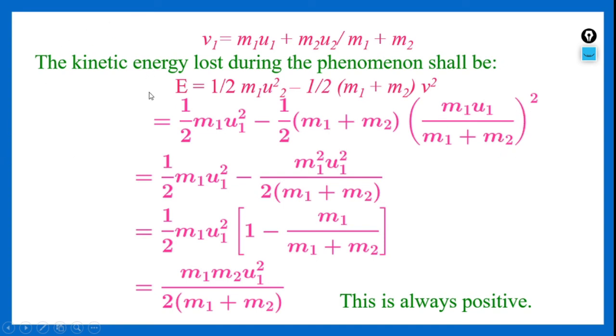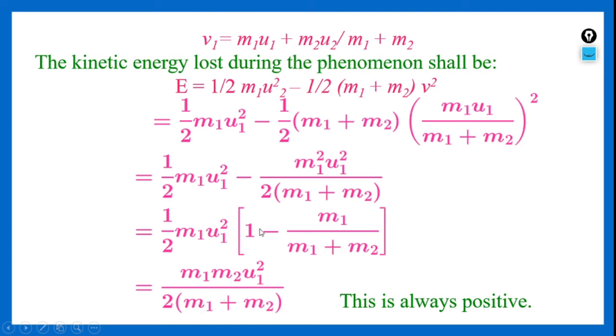If we simplify this, m1 plus m2 and m1 plus m2 get cancelled, so the remaining value will be m1 square u1 square by 2 into (m1 plus m2). Now taking half m1 u1 square common in both the terms, we get 1 minus m1 by (m1 plus m2).